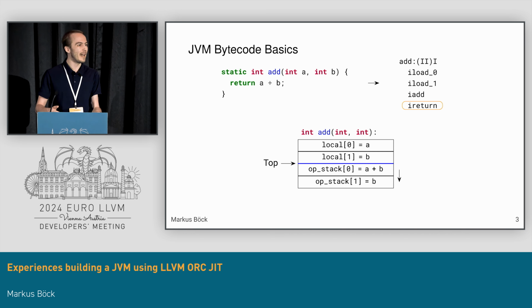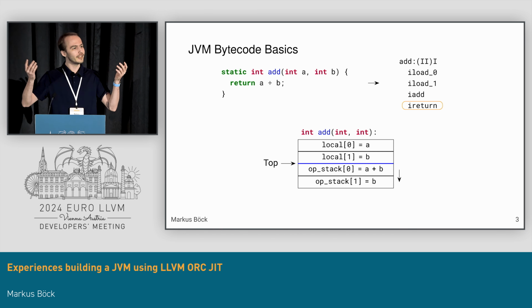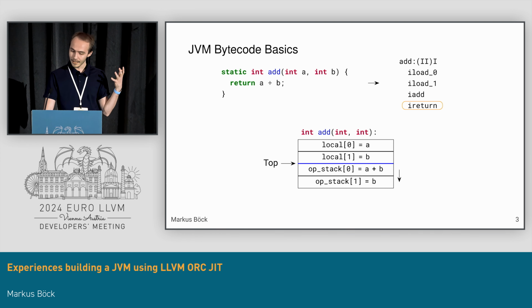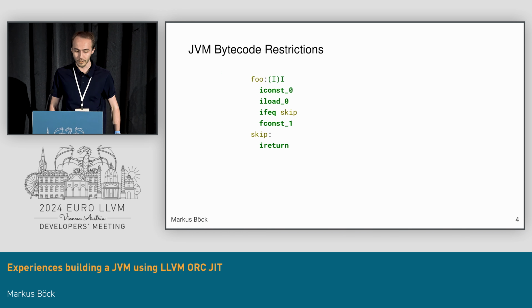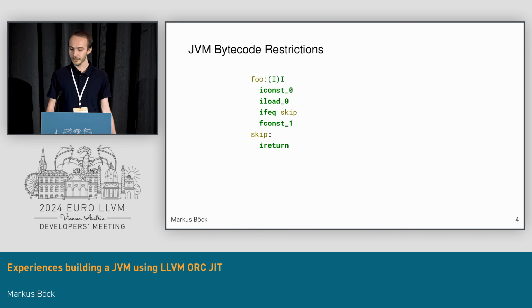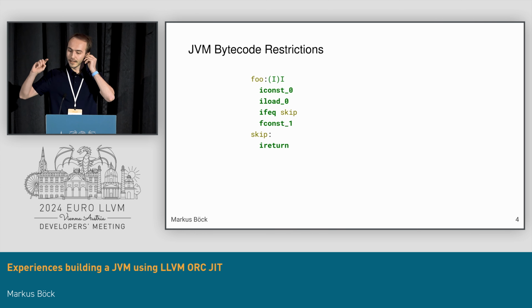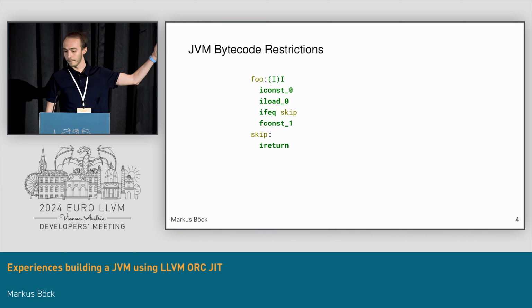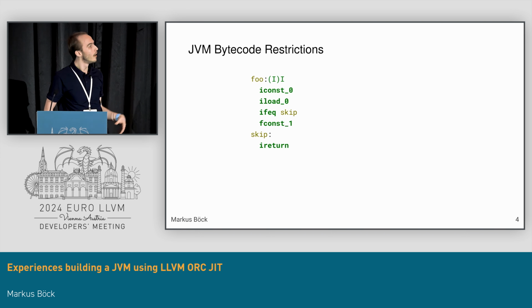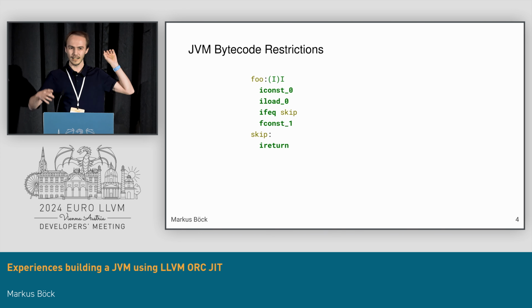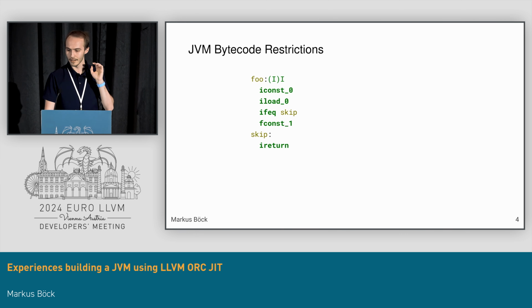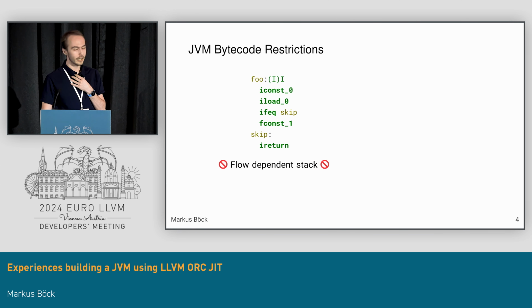Now, on first glance, this might look a bit hard to compile because the operand stack, that sounds very dynamic. It's also completely untyped in Java. This doesn't sound great. Well, luckily, there's a few restrictions on Java virtual machine bytecode. So the first one illustrated here, we have an iconst 0, iLoad 0. And depending on the if EQ skip, it will either jump to the skip label or to the iReturn, or it will fall through to the fconst. So here we would have basically dynamic stack depth depending on the path being taken. This is luckily illegal, so we don't have to care about these cases.